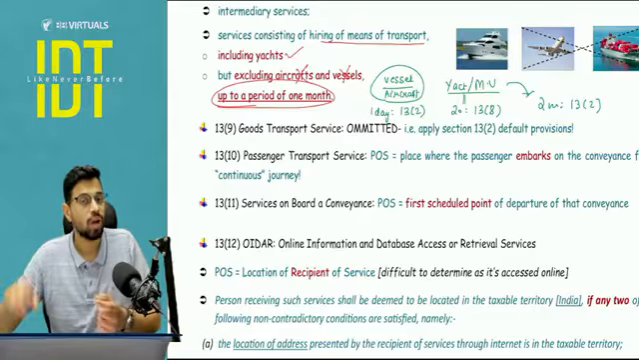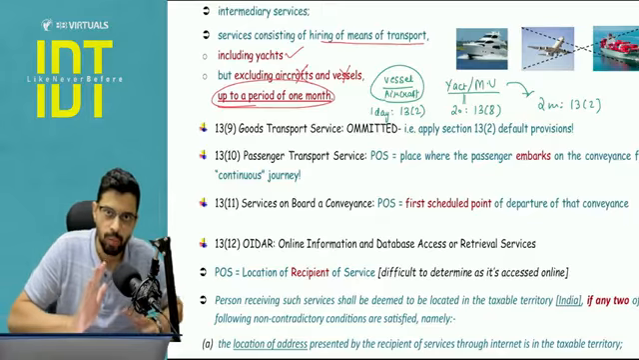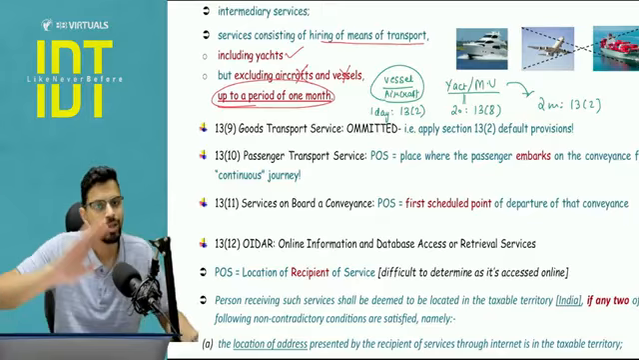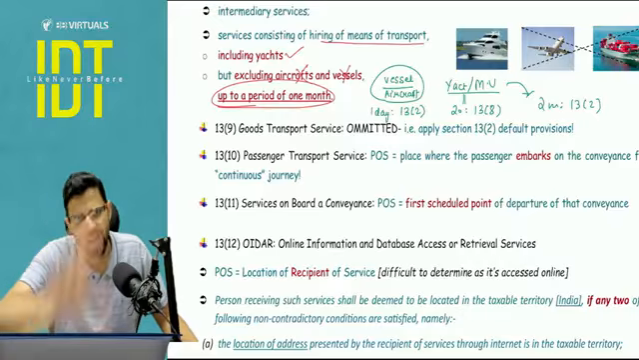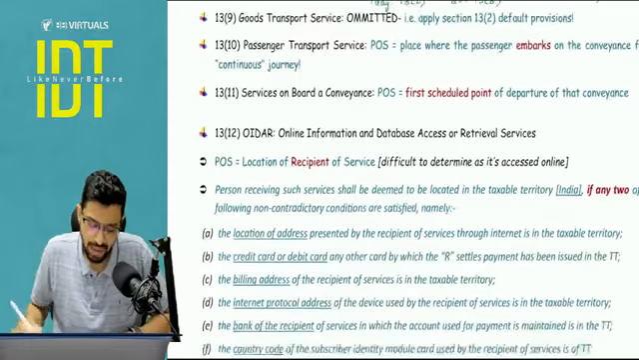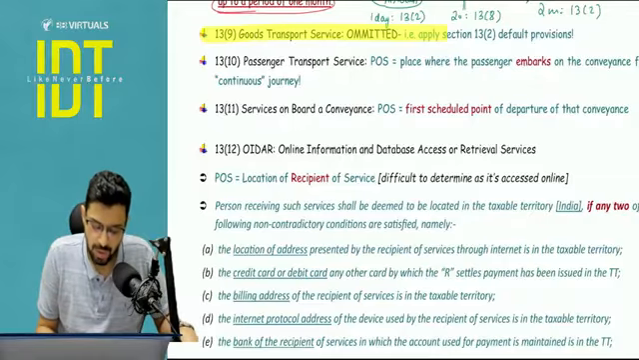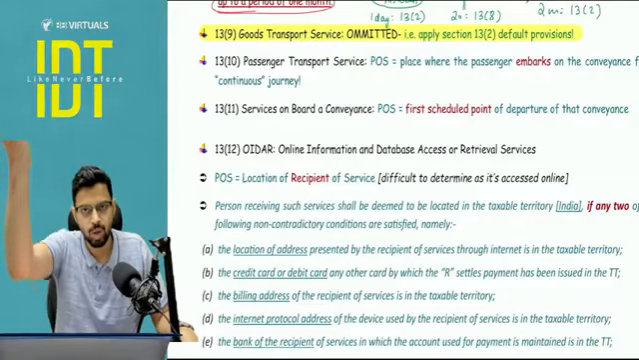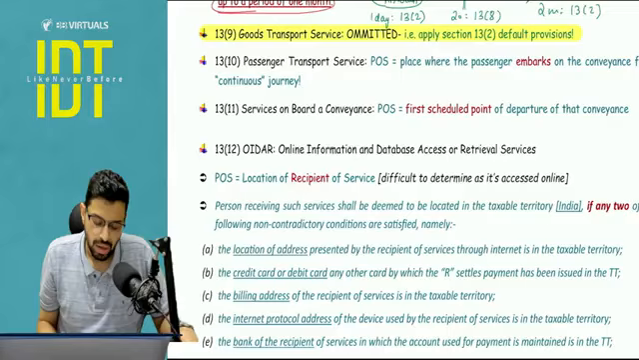So here I'm talking about hiring of the means of transport including yacht, but up to only 1 month. And this is going to exclude aircraft or vessel. So for aircraft, vessel, any kind of hiring even for 1 day will fall under 13.2. Clear? Next, 13.9 is your goods transport service, which has been omitted. So 13.9 does not apply. 13.2 applies for the purpose of the goods related transport.